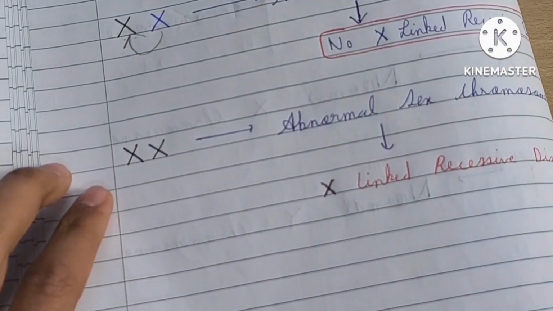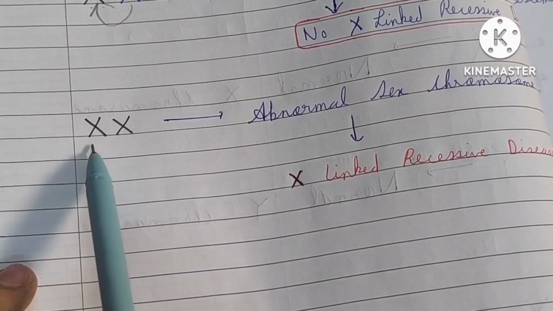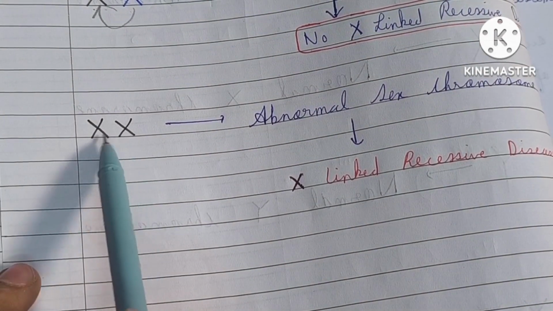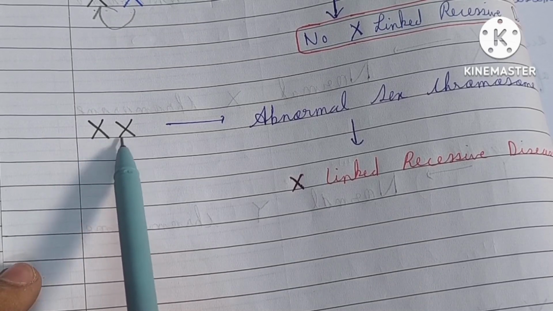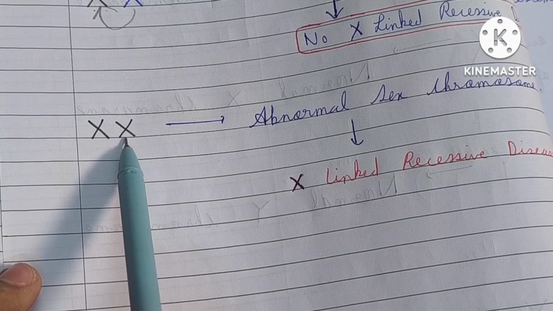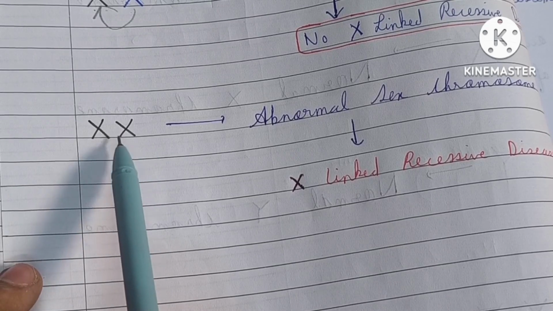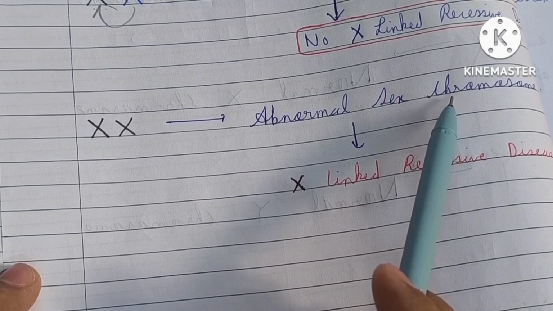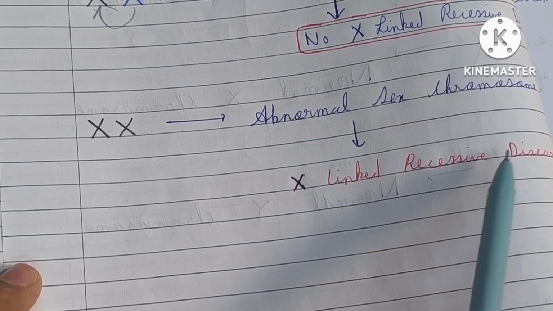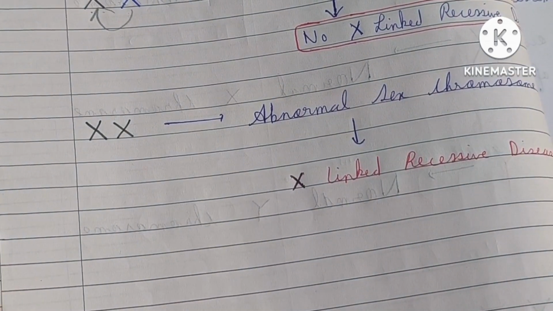But if both the gene copies of the sex chromosome present in the female are defective, then an abnormal sex chromosomal pattern will result and also an X-linked recessive disease will occur. Why?